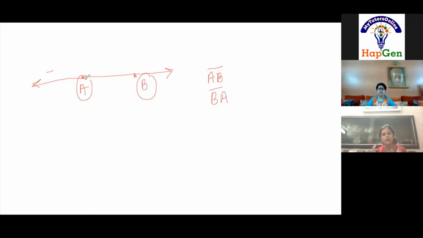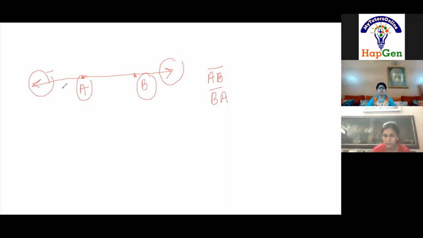So if you want to take a complete picture of a line, can you take it? No, ma'am, because a line can be of any measure. So you cannot take a picture of a line, isn't it? Why have we drawn these arrows? Tell me the reason. Ma'am, because it is extended in both directions and it never ends and doesn't have an endpoint. And an object which doesn't have an endpoint can't be measured, isn't it? Yes, ma'am. Because this line AB is not having endpoints, we can't measure a line.